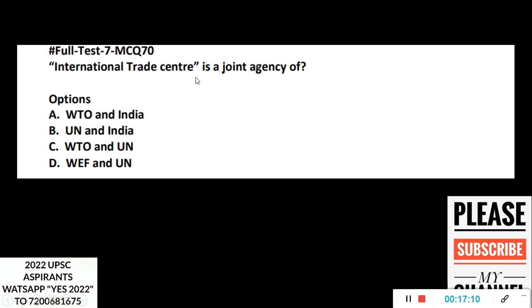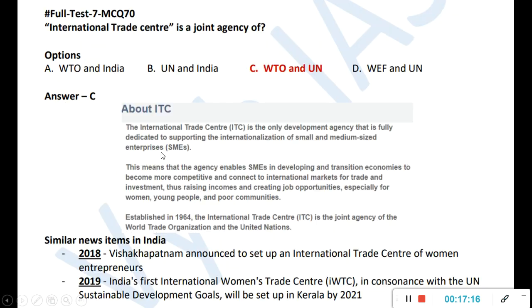The International Trade Centre is a joint agency of what? Trade in itself means WTO will be there. So it is actually WTO and United Nations. ITC is the only development agency that is fully dedicated to supporting the internationalization of small and medium enterprises. This means the agency enables SMEs in developing and transition economies to become more competitive and connect to international markets for trade and investment, thus raising income and creating job opportunities, especially for women, young people, and poor communities. And in 1964 it was established.